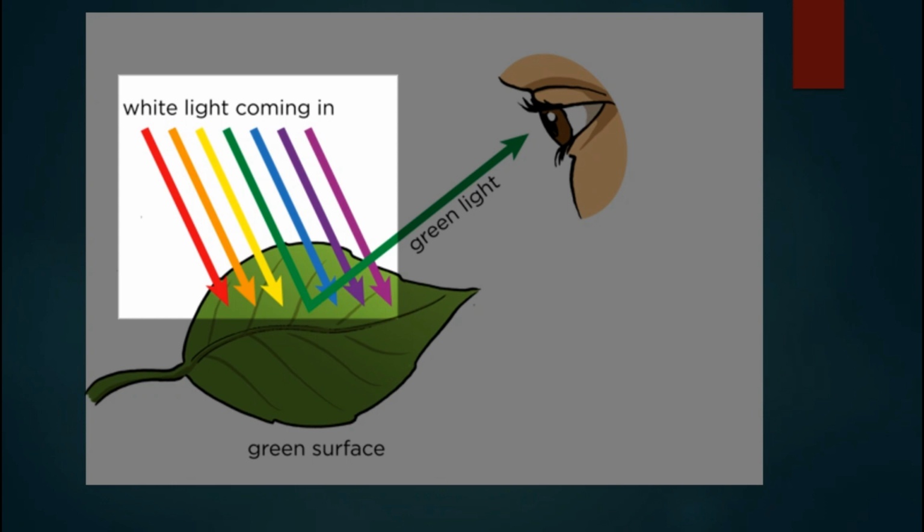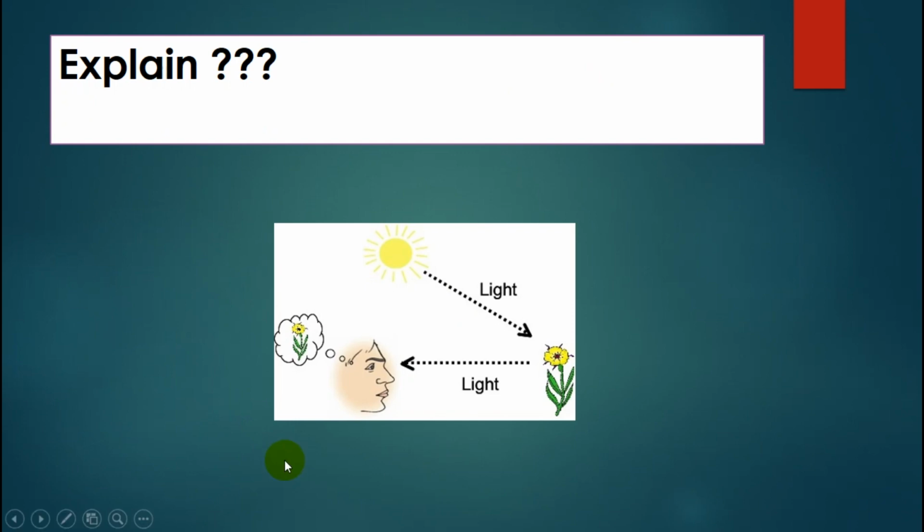How about the other colors, for example red, blue, purple? They will be absorbed by that object. Only green color will be reflected into our eye. Okay, to explain this: light falls on the object and the object reflects light into our eye. So we can see that object. We can make a conclusion.